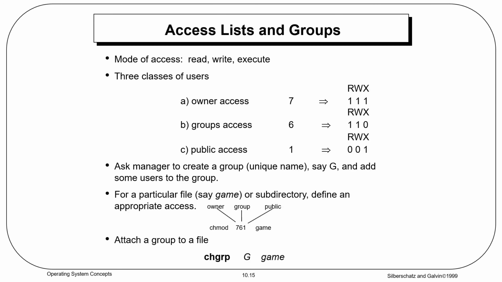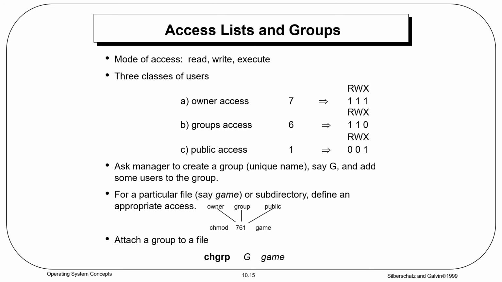Access list. Owner access is 7. If all are read, write, execute, this will be 7, meaning owner access. Group access is 6. Public access is 1. Mode of access: read, write, execute. X means execute. All these three, 111, mean owner access. The group access, 110, this is 6, this is 1.